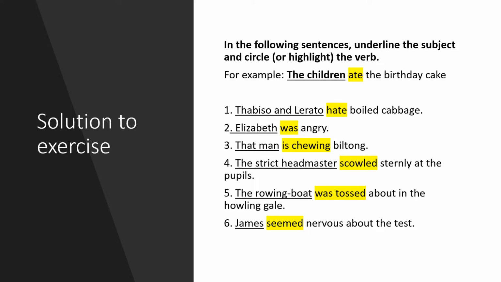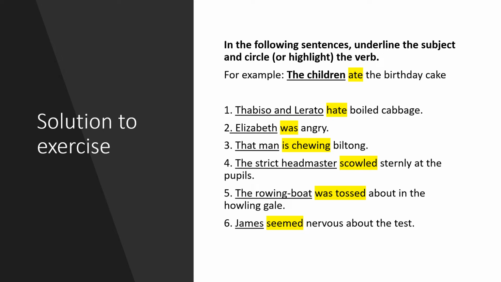Elizabeth is the subject in the second example and was is the verb. Why is angry not a verb? Which part of speech is that? Maybe you can discuss this amongst your friends and find out why angry is not a verb and which part of speech it is then if it is not a verb.